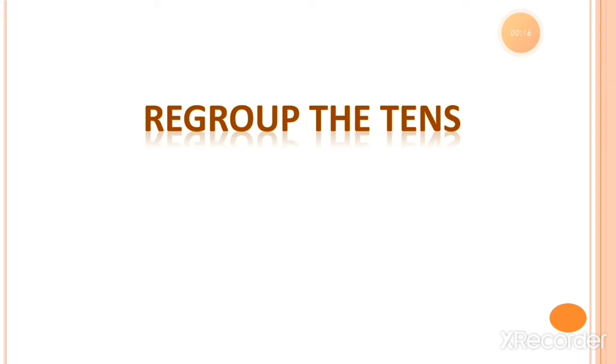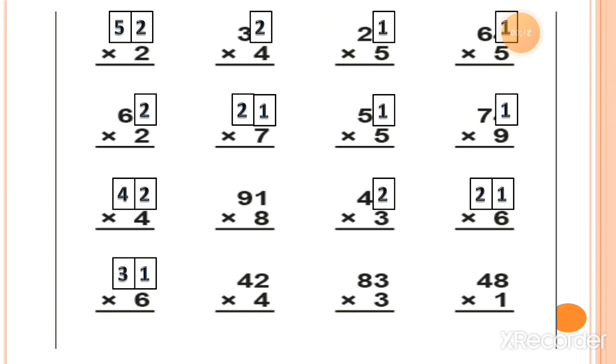That is a very simple thing, but let's see one example worksheet that will help you understand how to regroup the tens. By solving this worksheet, it will be very helpful to you to understand what it means by regrouping the tens. Here the answer will come in 2 digits at the tens place. Let's see through an example so you will understand this better.